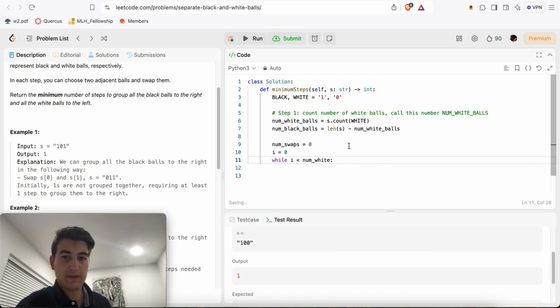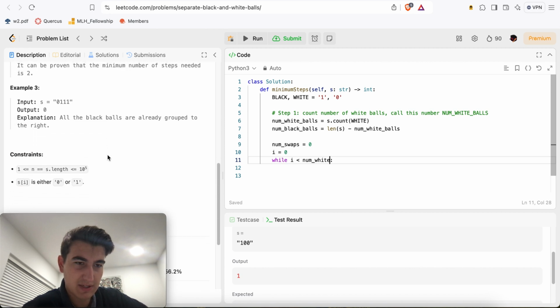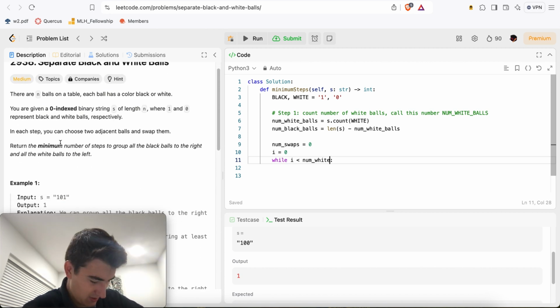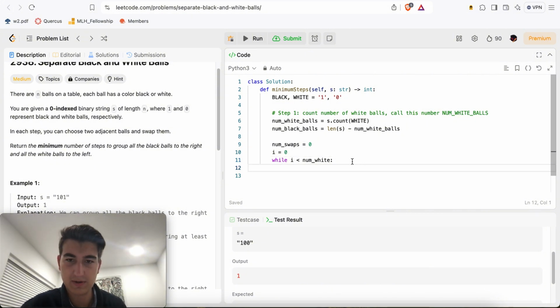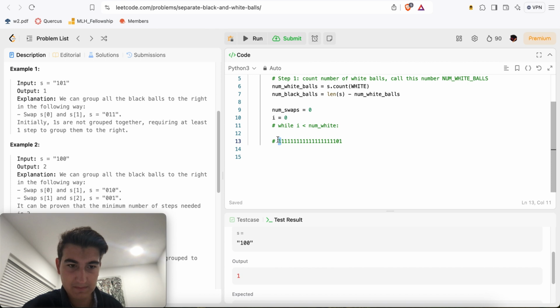Okay, I gotta think. So this is not that trivial. I'm going to swap things together. So let's just pause back. Let's think. Let's not rush things. So the point is, if I have 1, 1, 1, 1, 1s, and a 0 up here, the number of swaps it's going to take for this 0 to get to the beginning is going to be a lot.